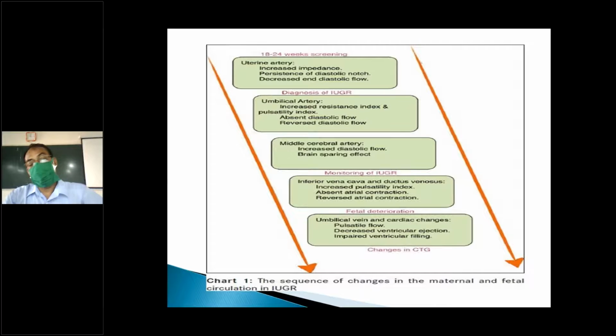So this summarizes all of it. If the ductus venosus is abnormal, it is very critical. The middle cerebral artery again shows increased vascularity. So you have to be very careful. That is very important.